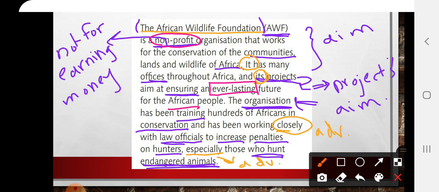African people. African is an adjective. Do we have any other adjectives here? Endangered. Yes, the last one, endangered, is an adjective. So we have two adverbs and four adjectives in this text.